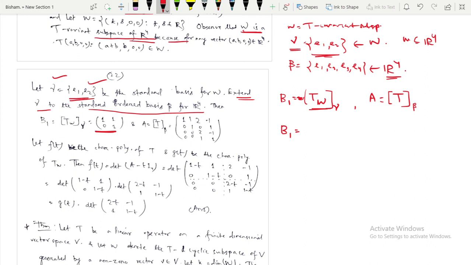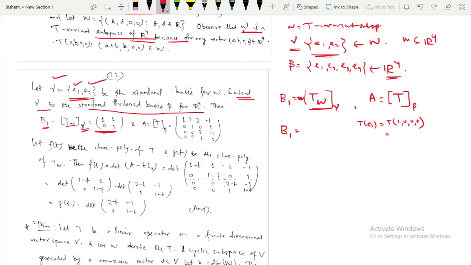Say, what is the transformation of U1? Transformation of U1 means transformation of (1, 0, 0, 0), because these gamma elements are the elements of W, but they are coming from R4. So your U1 will be this one.